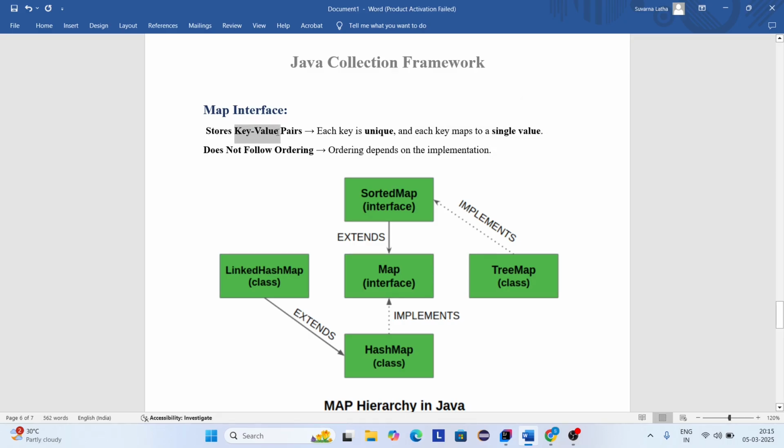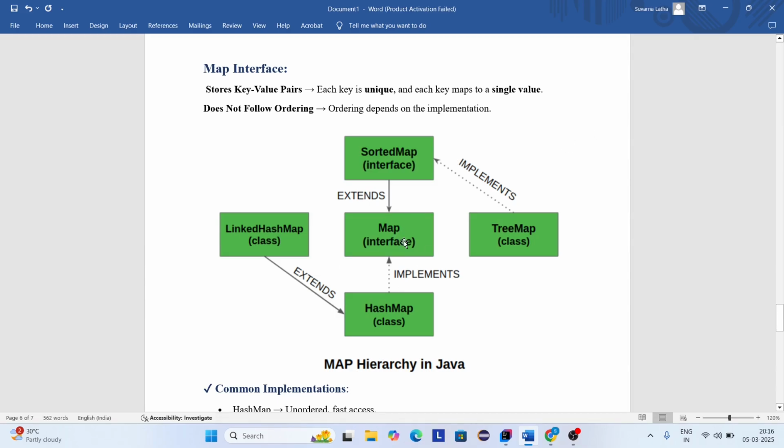And also both key and values are considered as objects. It does not follow ordering. Yes, ordering depends on the implementation. And here you can see Map is an interface, and the Map interface has three implementation classes. One is HashMap, another is LinkedHashMap, and the other one is TreeMap.